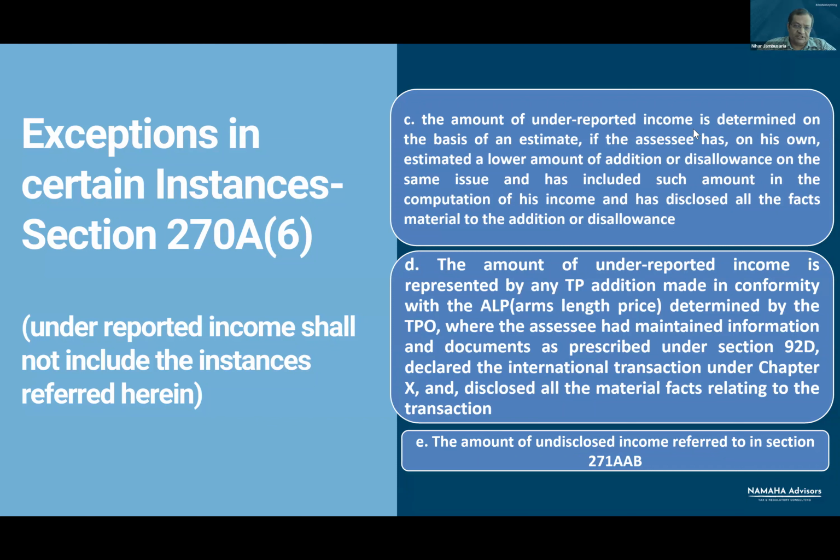So these are the 5 exceptions where, in spite of the additions made, such income will not be regarded as underreported income. And one needs to argue properly where penalty proceedings are initiated by the officer and a show cause notice is issued. One can make an assessment of the case and find out whether the case falls within the exceptions or not. And if it falls within the exceptions, one should argue and plead before the officer that this addition should not be regarded as underreported income.